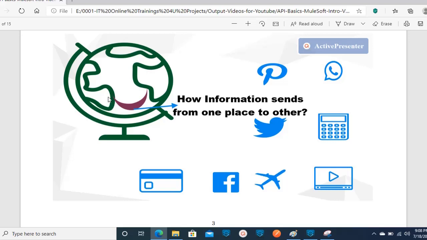Now we are going to look at all the news channels, Facebook, all the APIs, flight services, bus services, and all the online services we use in our day-to-day life. How are they communicating, and how is the information coming from one place to another?